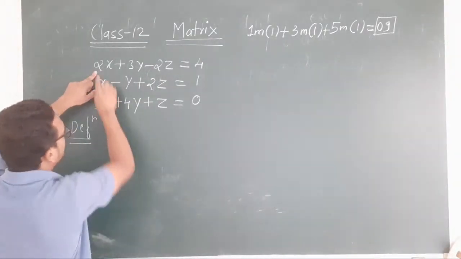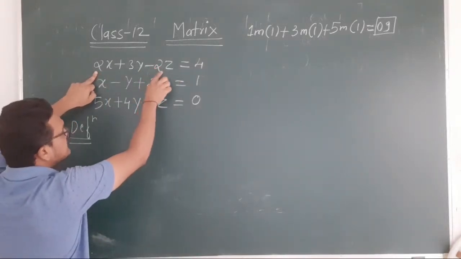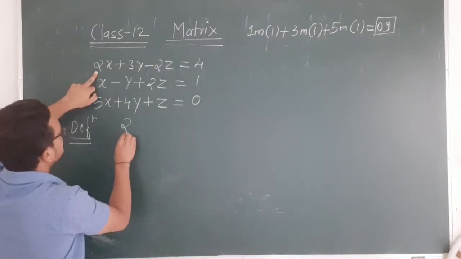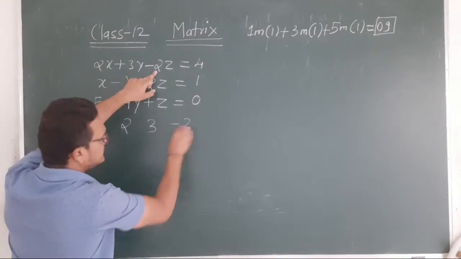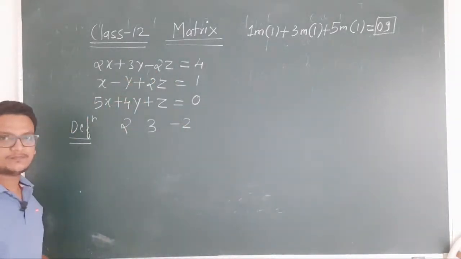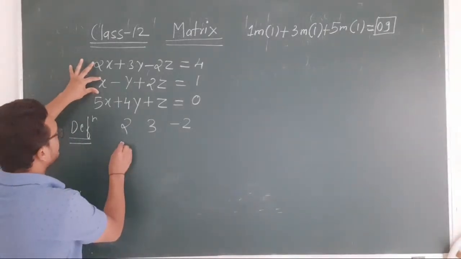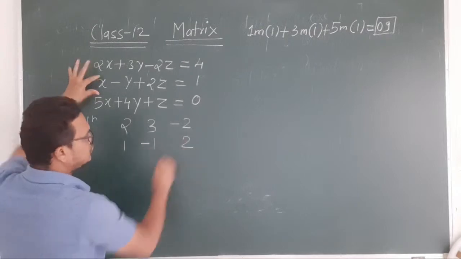Let us arrange the first equation's coefficients in a rectangular manner: the x coefficient is 2, the y coefficient is 3, the z coefficient is minus 2. Now the second equation's coefficients are 1, minus 1, 2.